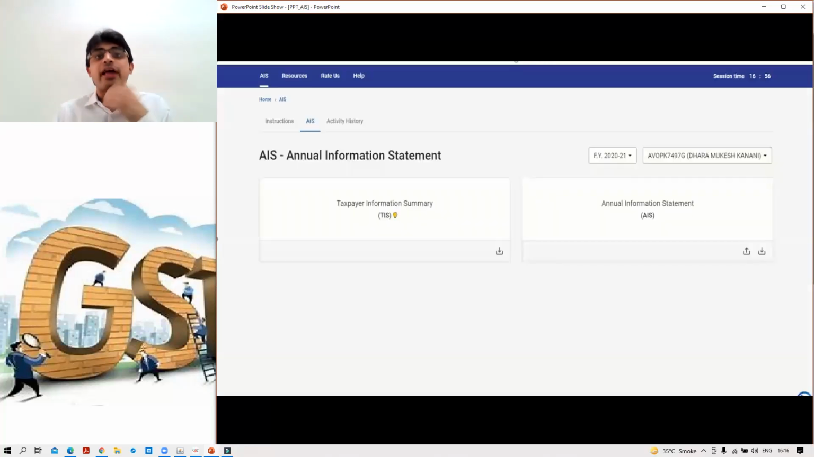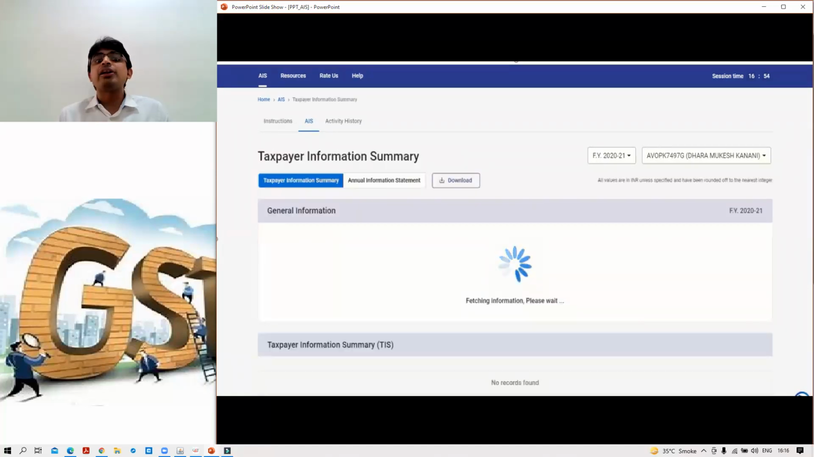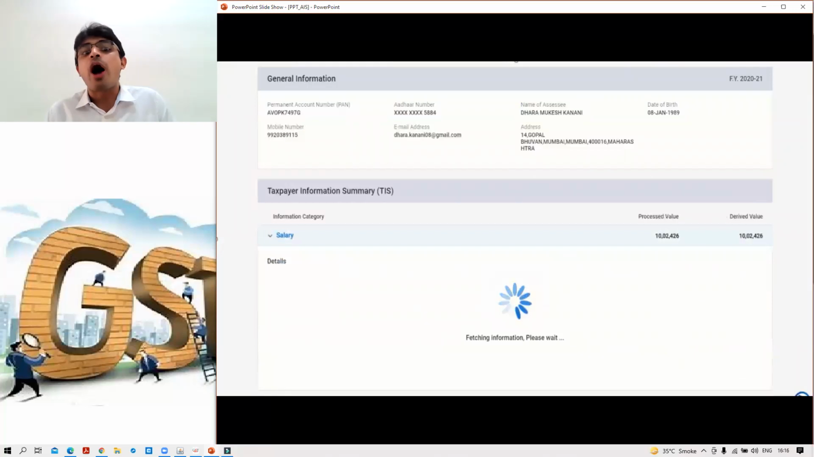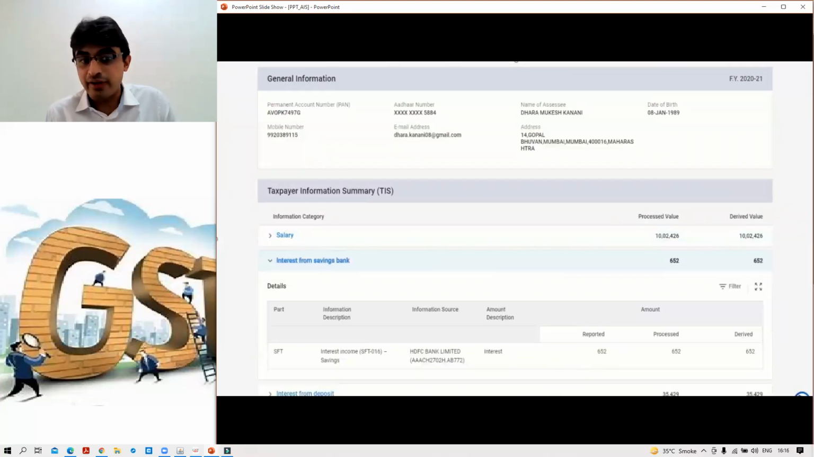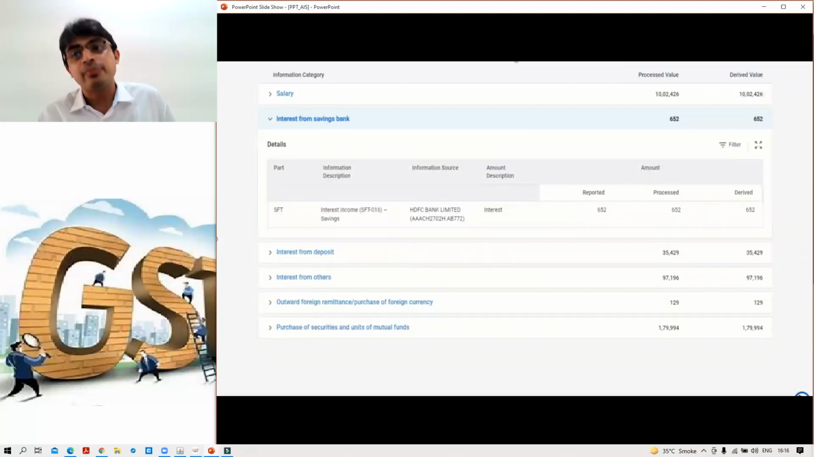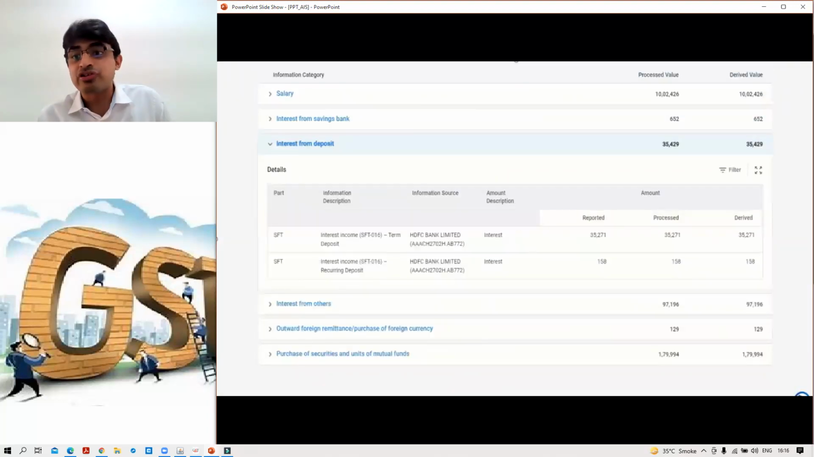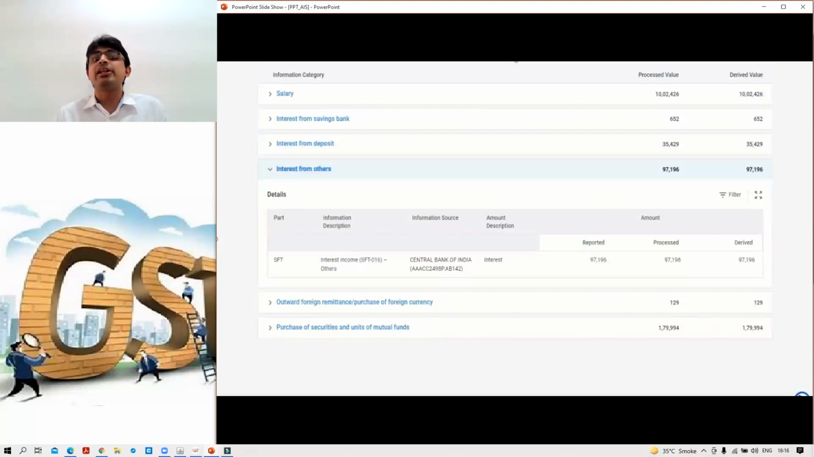Okay, please remember that. Now many might be wondering how to do this. आपका return भरना is now very simple because when you click on TIS, taxpayer information summary, it has actually prepared your entire return. See, when I click on TIS, see this. How much salary you have earned? Those details are available. How much interest from saving bank you have earned? Those are available. Interest from FD plus TDS, whatever is deducted, that is available.